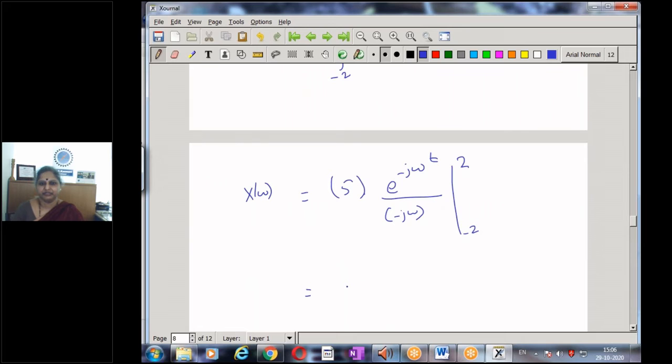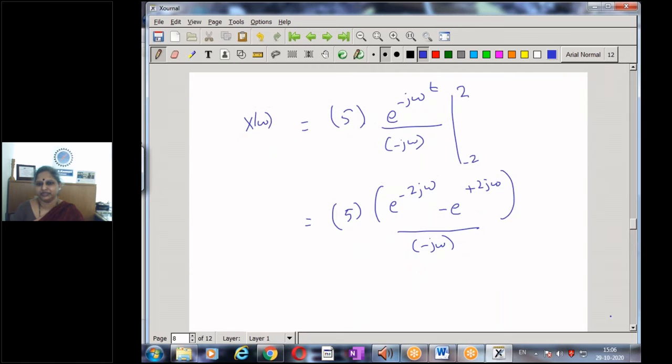So what I have is 5, and there is a minus sign, so I will take it. This will give me e to the power of minus 2j omega, where t takes the value of 2, minus e to the power of plus 2j omega, whole divided by minus j omega.